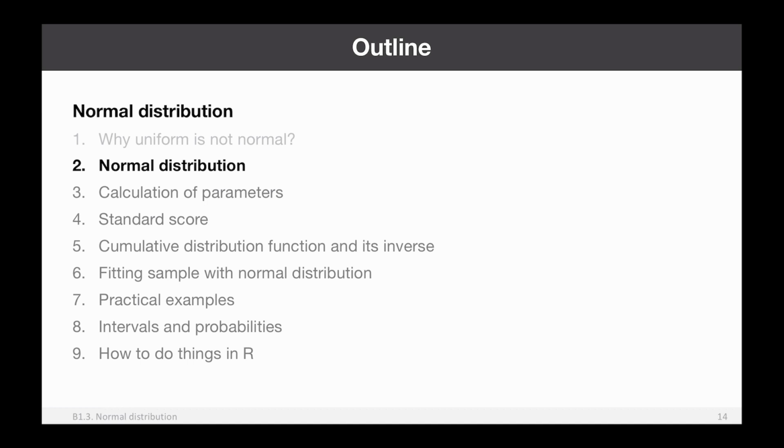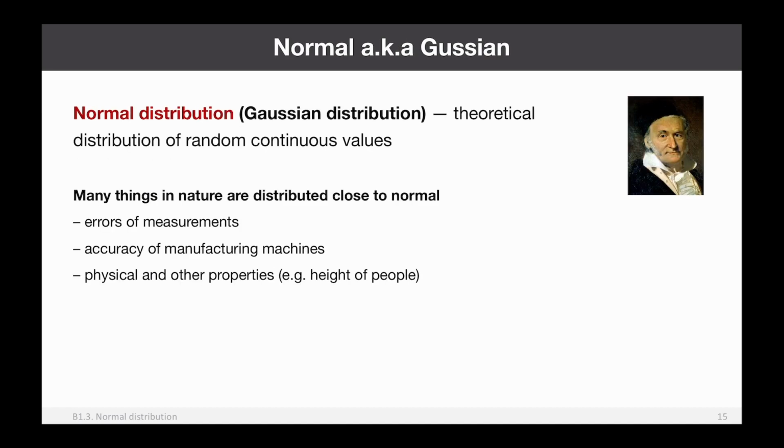Of course, this central tendency and this particular shape of distribution was noted by many scientists before, and many scientists tried to describe this shape analytically. And one of the first who actually got an analytical description was a German mathematician, Carl Friedrich Gauss. And therefore, we know this distribution also as a Gaussian distribution. So normal distribution and Gaussian distribution are kind of synonyms.